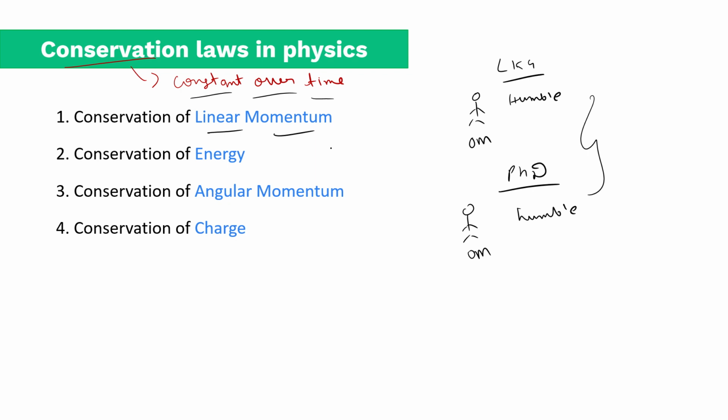So linear momentum is conserved. So the rate of change of linear momentum will be 0. Means if you take linear momentum and differentiate it with time, it will be 0 because it is constant. You will learn that the differentiation of any constant is 0. Because conservation means it's constant with respect to time, whether you put energy, linear momentum, angular momentum or charge here, it will be equal to 0 because they are all constant with respect to time.